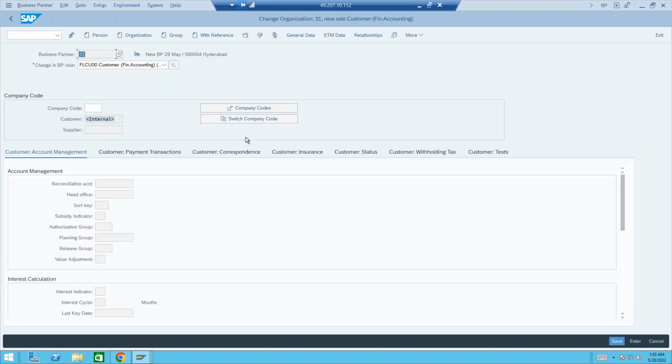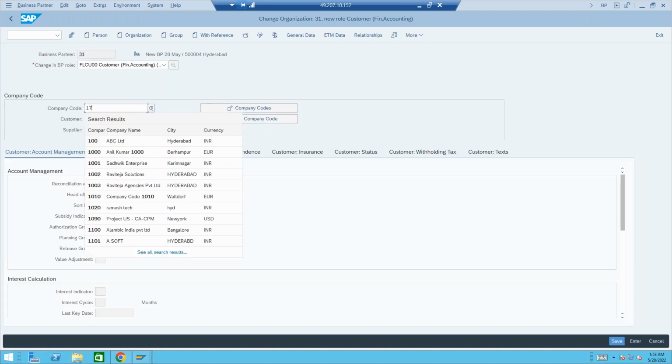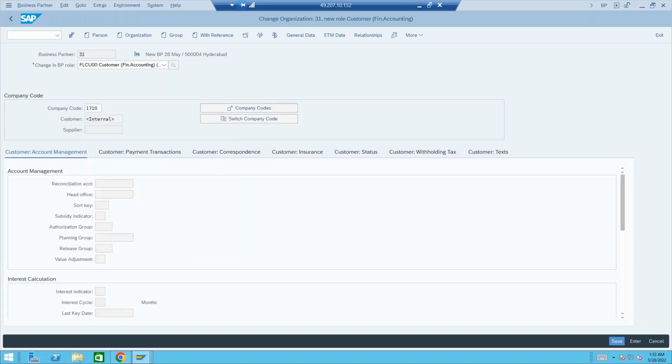But if you want to achieve the same number scenario, your customer number range should always be external and your BP number range should always be internal. Only then would you achieve the same number scenario. Anyway, the system will throw an error. The system will not allow us to proceed further. If I click on save, you see the system stops us.